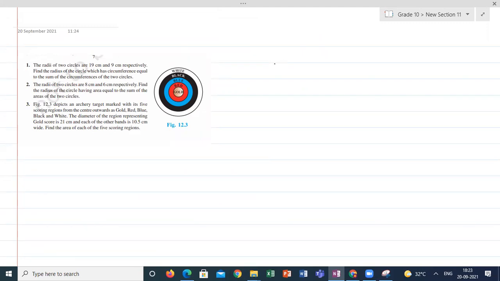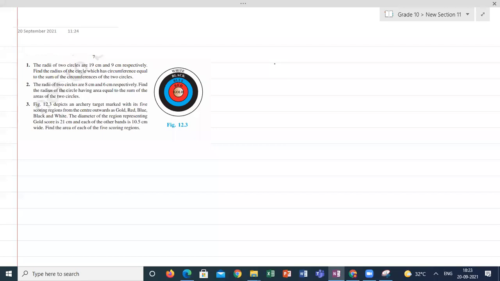12.3. The figure depicts an archery target marked with its 5 scoring regions. First one is gold color, then red, blue, black, and white. The diameter of the region representing gold score is 21 centimeter, and each of the other bands is 10.5 centimeter wide. Find the area of each of the 5 scoring regions.